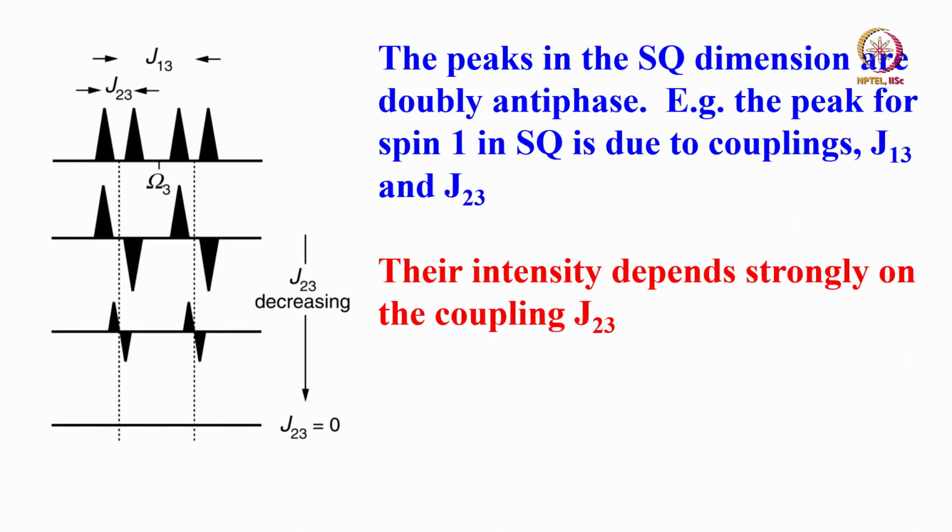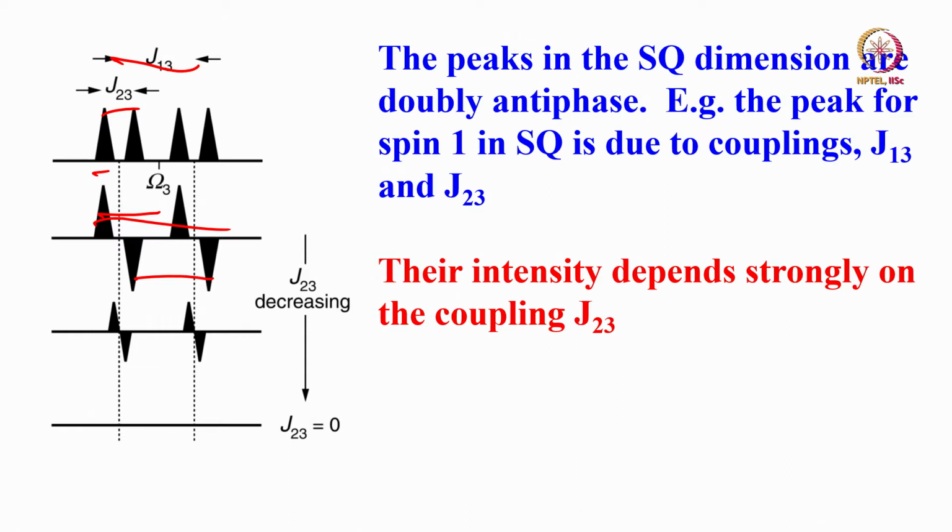But in the case of the F2, they are doubly antiphase. In the SQ dimension, they are doubly antiphase. So for example, the peak for spin 1 in the SQ dimension due to coupling 1, 3 is seen like this. This is coupling 1, 3 and this is 2, 3, and you will see this is 1, 3 coupling and this is also 1, 3 coupling. So it is going to be doubly antiphase.